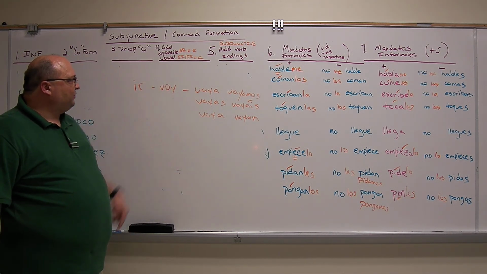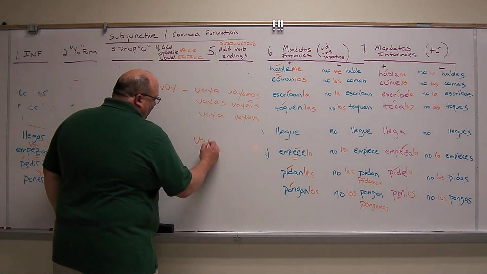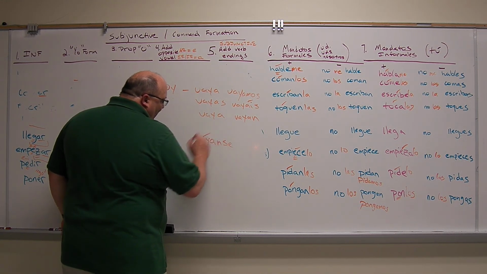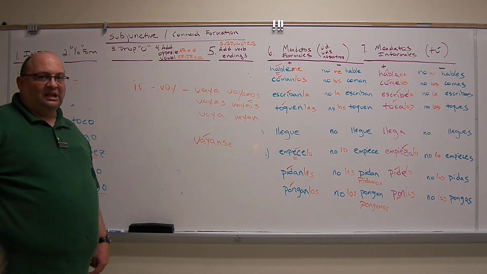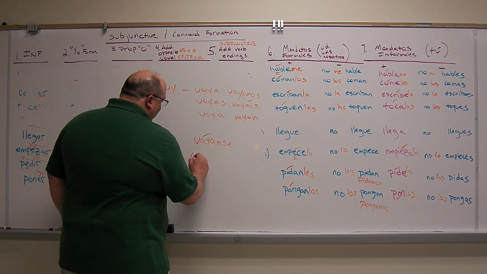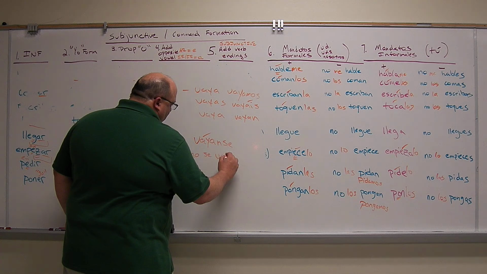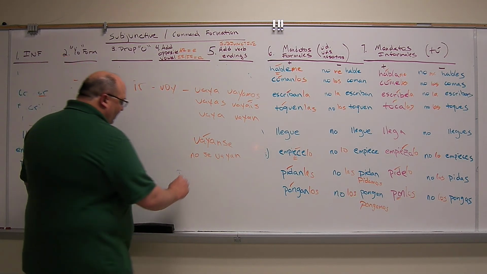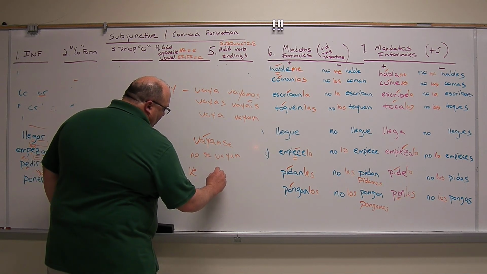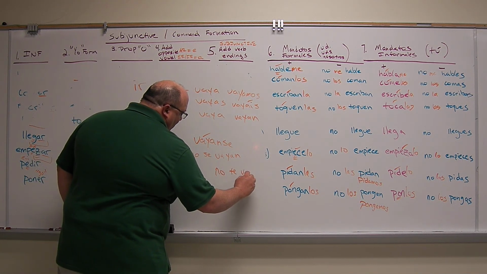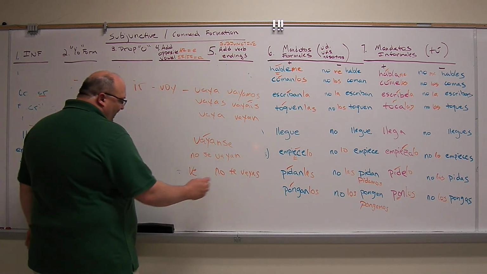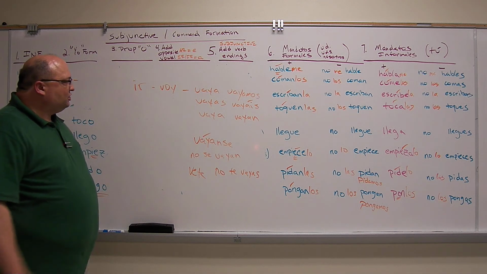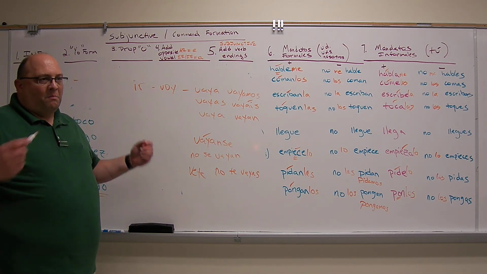Okay, with the mandatos formales, we keep that same thing. Vayan, váyanse, get out of here. Váyanse, leave. Okay, no se vayan, don't leave. And then it is irregular in the tú form as well. Ve, no te vayas. Ve, get out of here. Vete, no te vayas. So, look up the irregulars, memorize those.